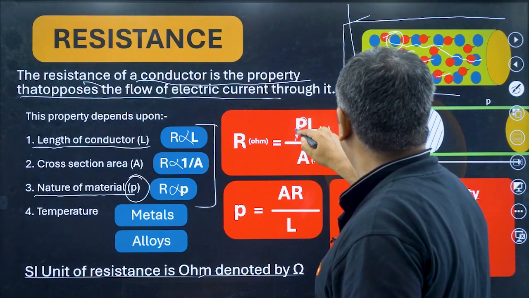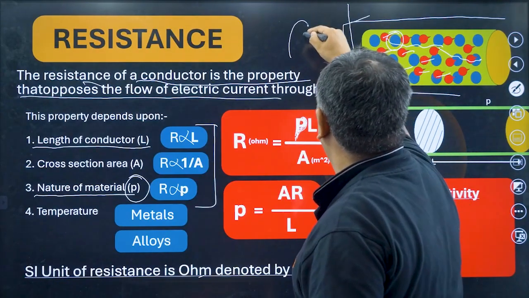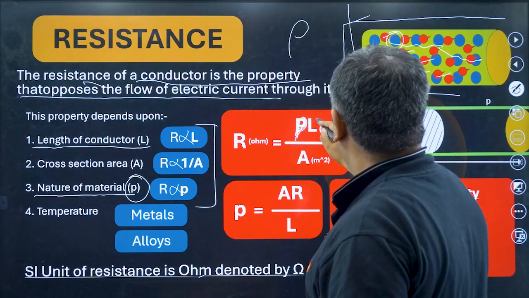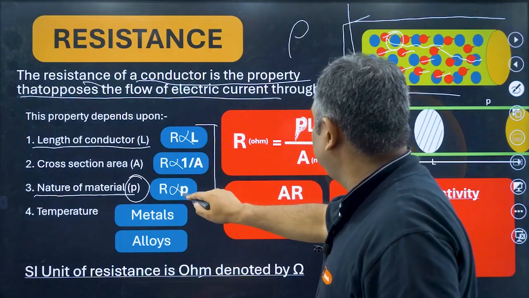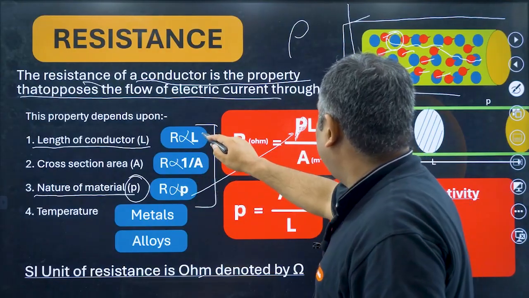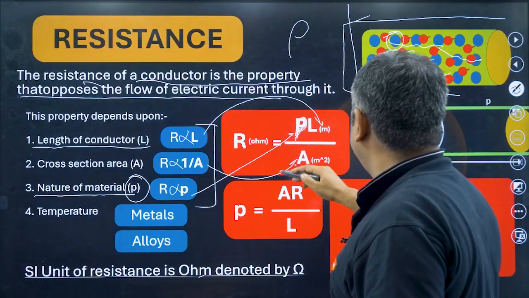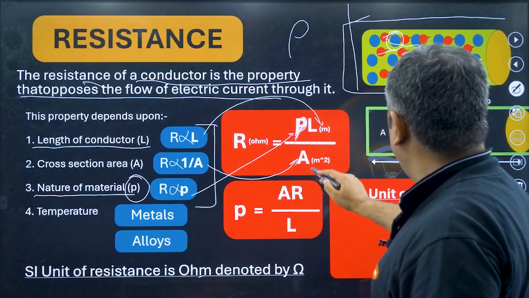This is rho, it's not P, it is denoted like this. R is equal to rho L upon A, because R is directly proportional to rho, R is directly proportional to L, and R is inversely proportional to the area A. So R is equal to rho L upon A.